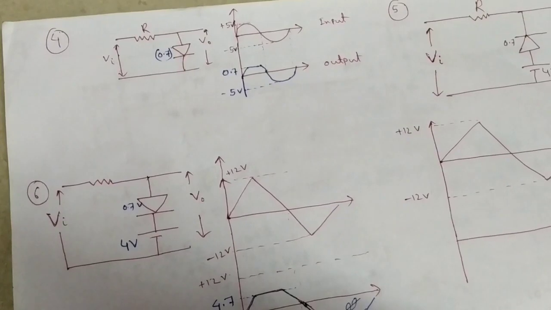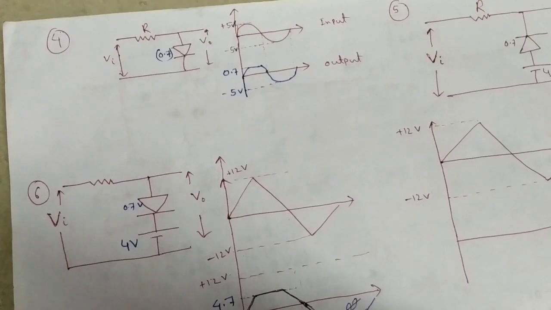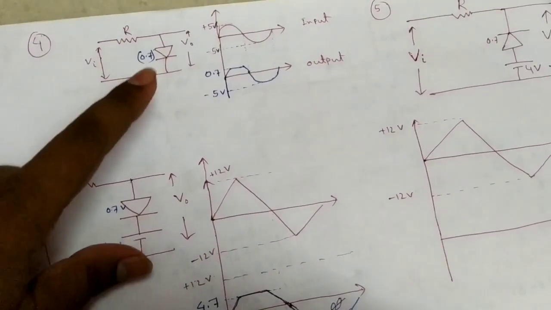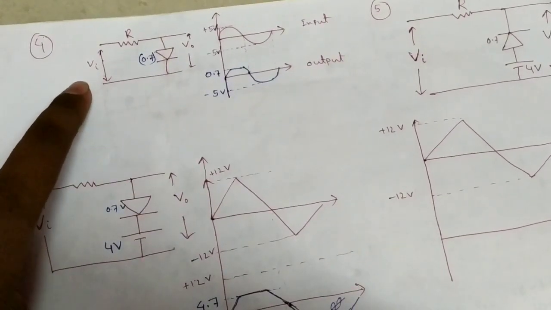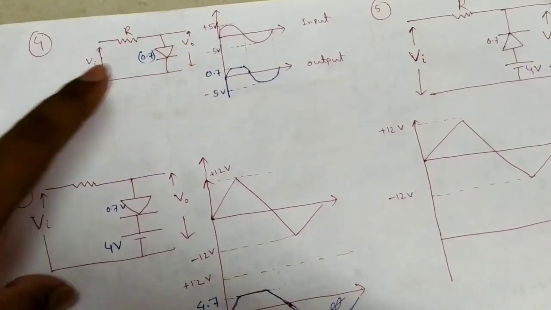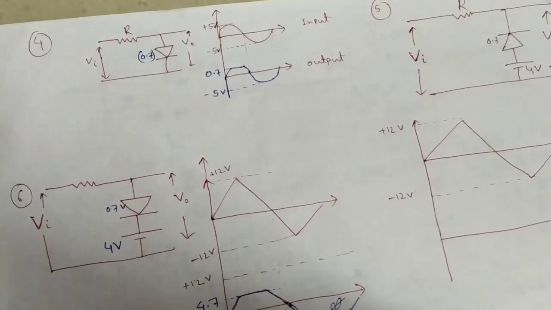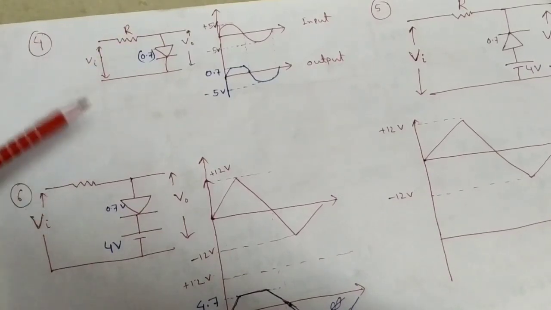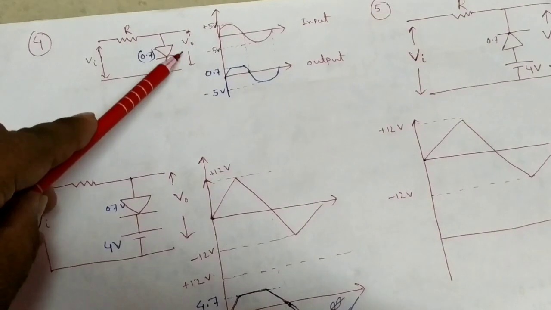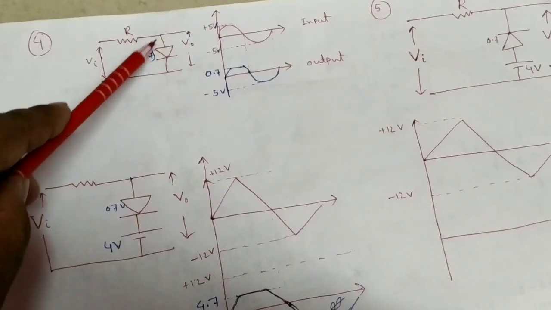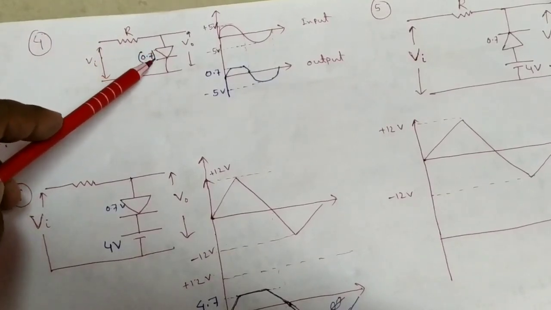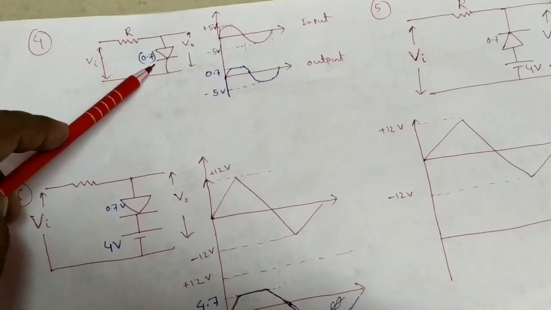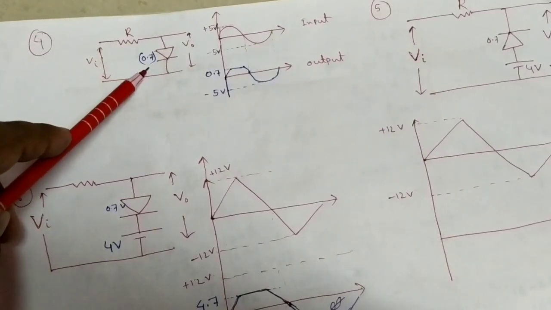Now another type of problem that can be asked in MSc entrance. Suppose one Zener diode is connected with a resistance. If we give input voltage like a sine wave, then what is the output voltage? That we calculate. So here the input voltage is a sine wave and the diode is connected in this circuit. We know the given diode voltage is 0.7, so 0.7 volt drop.